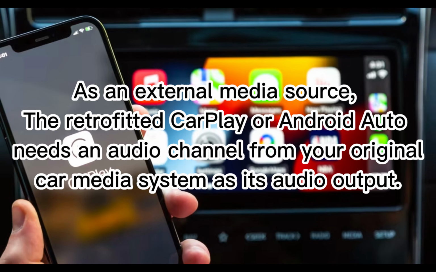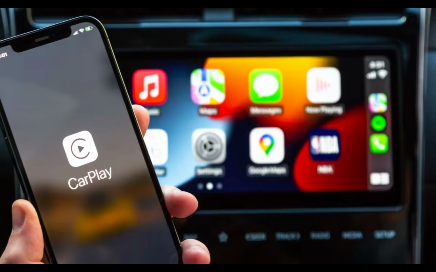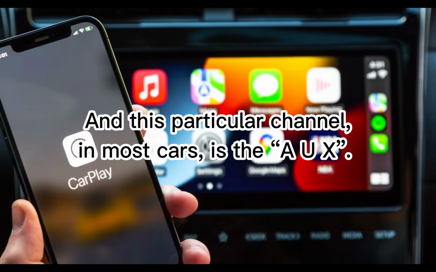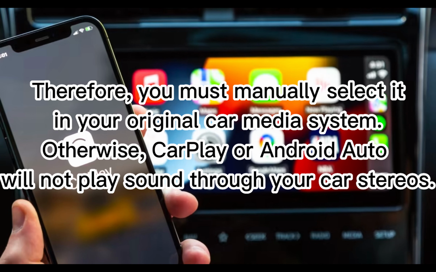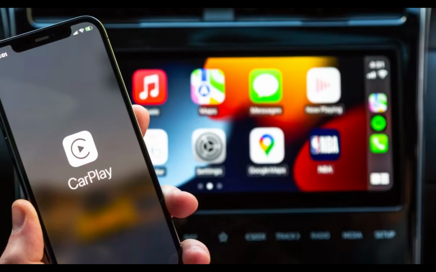As an external media source, the retrofitted CarPlay or Android Auto needs an audio channel from your original car media system as its audio output. And this particular channel, in most cars, is the AUX. Therefore, you must manually select it in your original car media system. Otherwise, CarPlay or Android Auto will not play sound through your car stereos.